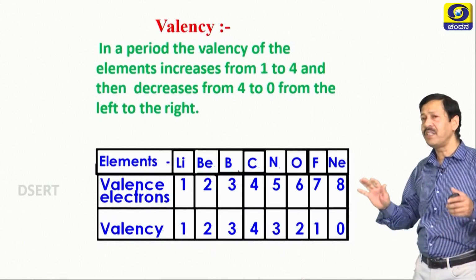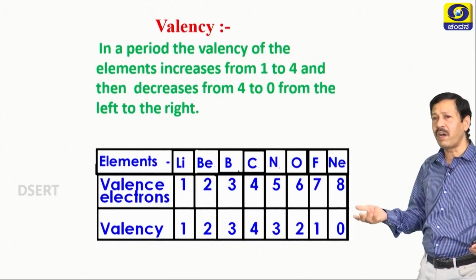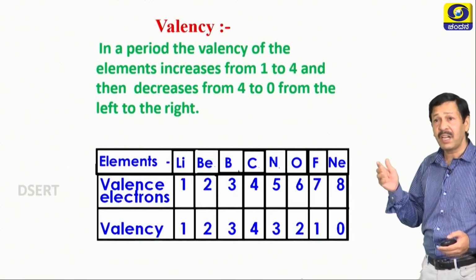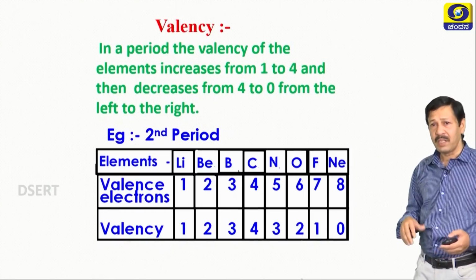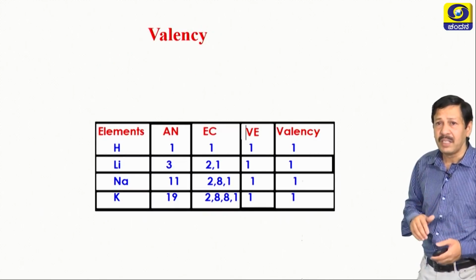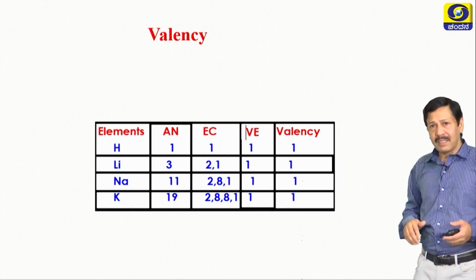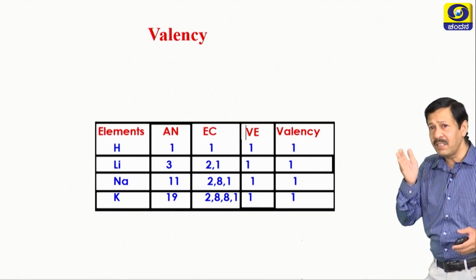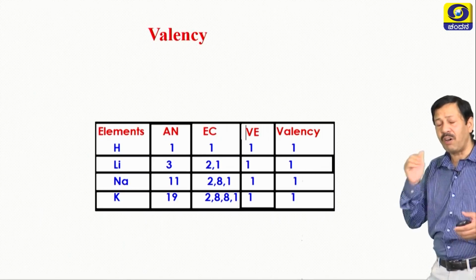No, already completely filled shell, so requirement is 0, that is why we call that one as a 0 group element and its valence is 0. This is belonging to second period. Now, let us see the element belonging to group 1, that is the hydrogen, lithium, sodium, potassium and so on.